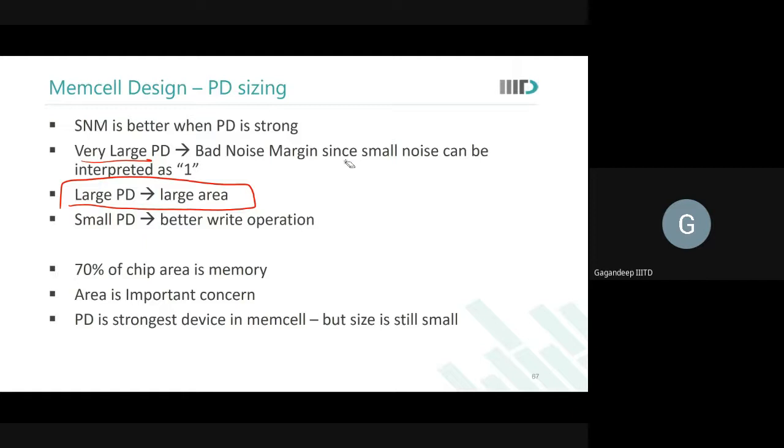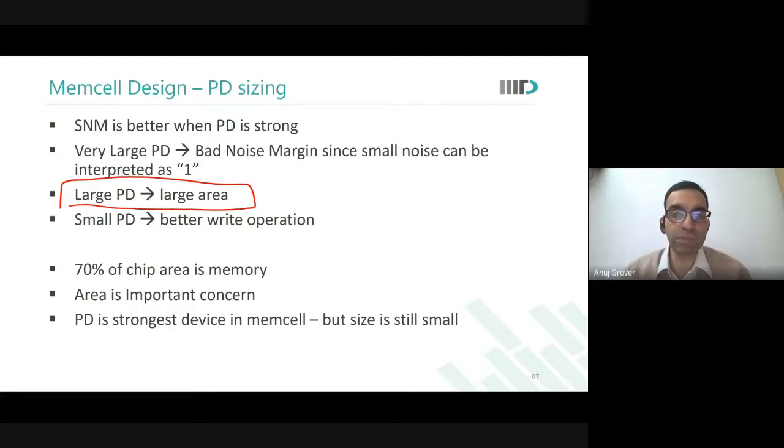Sir, according to this reasoning, in the assignment, if we say that PD should be large, and we comment on whether it should be slow or fast, we cannot be absolute with our statement, right sir? Yeah. See, the intent of bringing you this point is that excess of anything is bad. You want large PD, but that doesn't mean that you will just go on increasing the size of PD without any other concern. A very strong PD device can actually lead to degradation in SNM instead of improving it further.